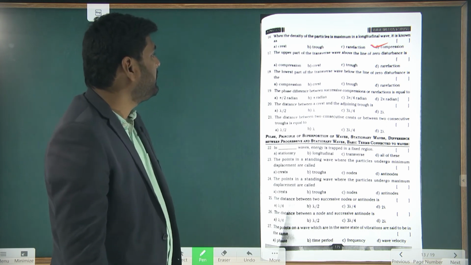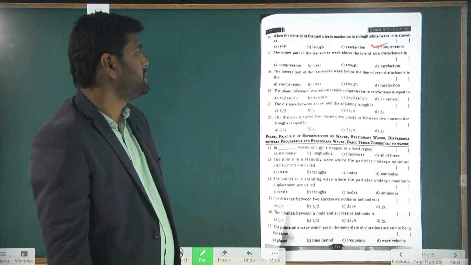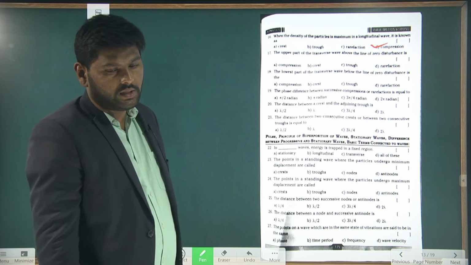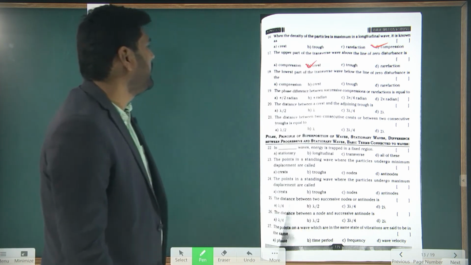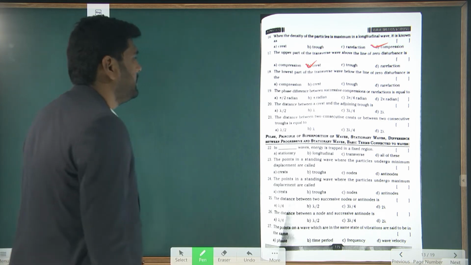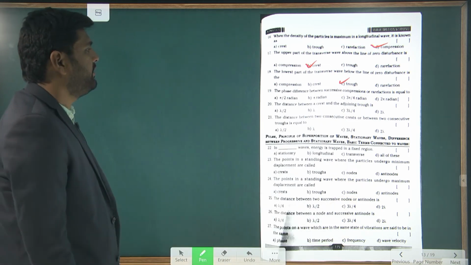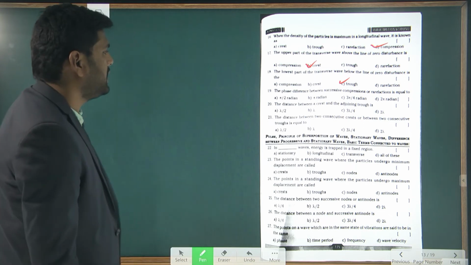The upper part of the transverse wave above the line of zero disturbance is called the crest. Very good. Similarly, the lowest part of the transverse wave below the line of zero disturbance is the trough. Next, the phase difference between successive compression or rarefaction is called.